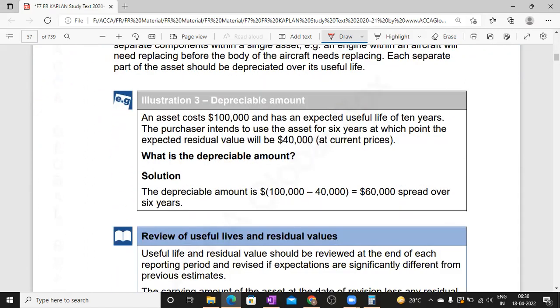Then, an asset costing 1 lakh has an expected useful life of around 10 years. The purchaser intends to use the asset for 6 years, at which point the expected residual value is 40,000. So that is nothing but 1 lakh minus 40,000 by 10 years, which equals 6,000 per annum depreciation. Here he is asking about the depreciable amount. Depreciable amount is nothing but cost less scrap value: 1 lakh minus 40,000, that is 60,000.